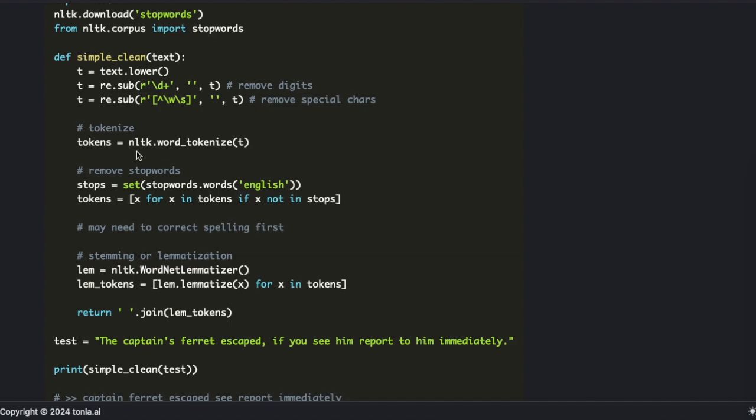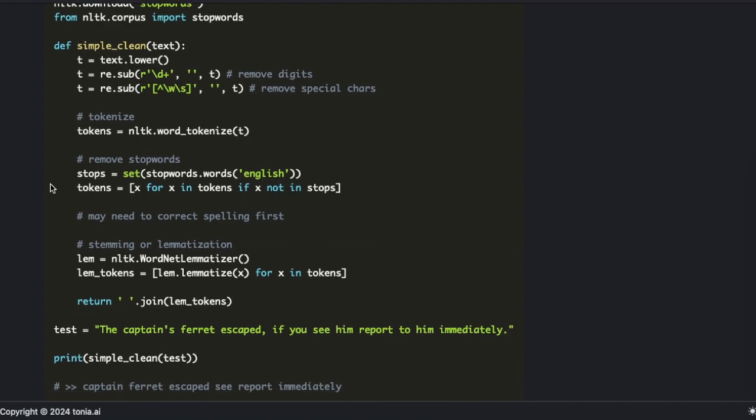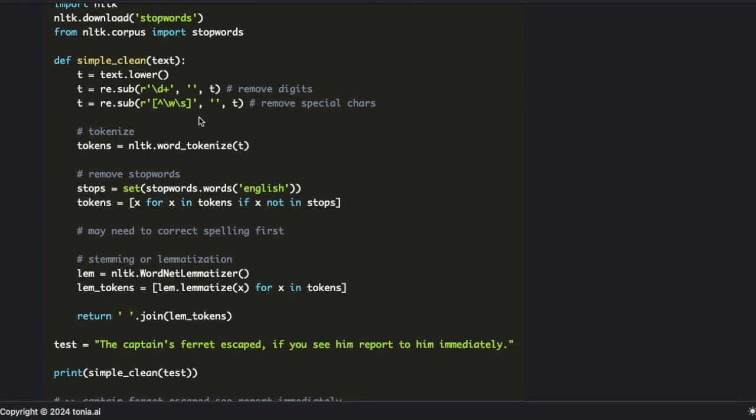Then I use the NLTK Natural Language Toolkit library from Python to tokenize the sentence into tokens, which are the primary form of data that we like to input into our machine learning algorithms. I remove stop words using the NLTK library again, and the stop words list, which identifies words that don't provide a lot of information in terms of understanding the text, and we can safely remove those and want to remove those before applying some machine learning techniques.